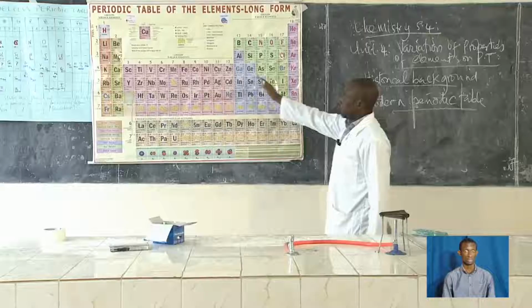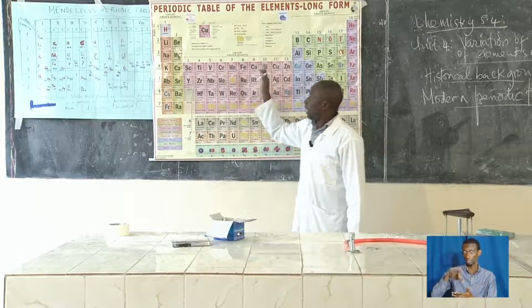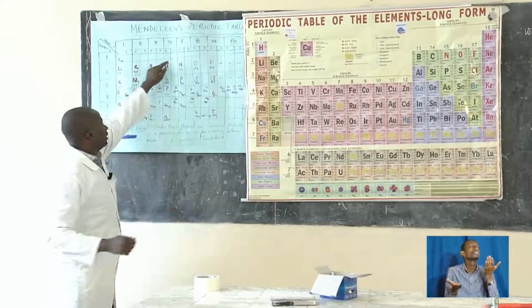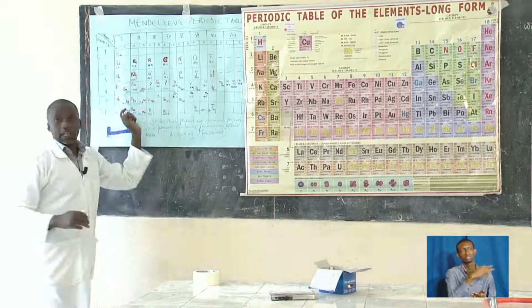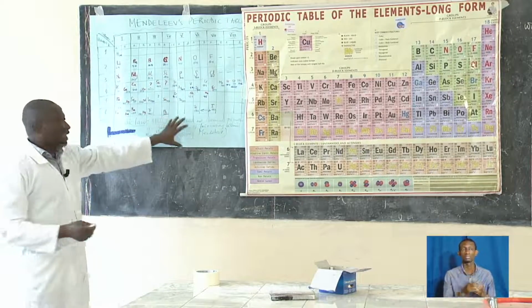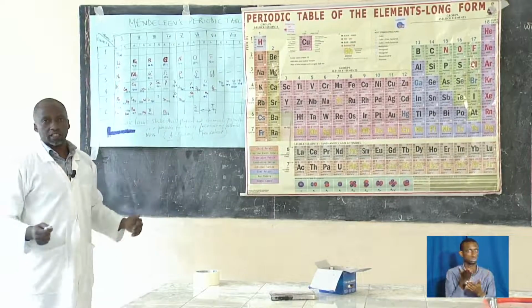So look at the modern periodic table. This is the modern periodic table that we have. And then we try to compare it with Mendeleev's periodic table, which we have here. Yesterday I talked about Mendeleev's periodic table, where he arranged his elements according to increasing atomic mass.